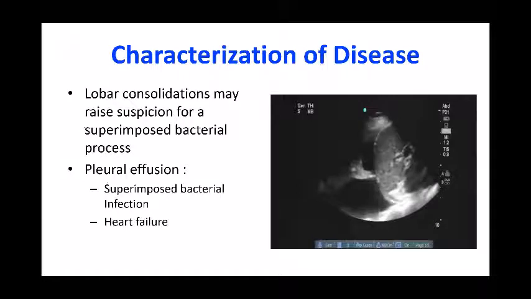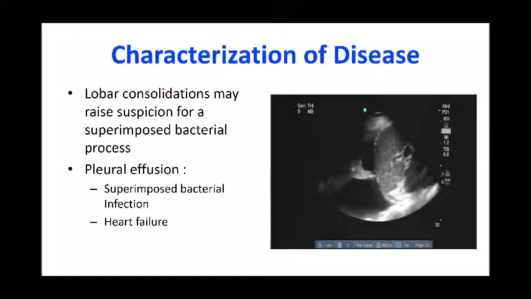If this amount of pleural effusion and this much collapse is there, most likely it is some superimposed bacterial process. The other thing is this pleural effusion, yes, may be because of superimposed bacterial infection or heart failure. If it is because of heart failure, the distinguishing feature is that B lines or the bat lungs may be there in COVID-19 as well as in heart failure patients.